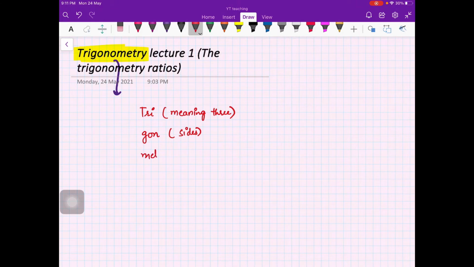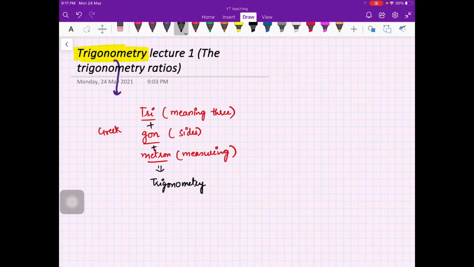Then you have metron, it means measuring. So these are the Greek words, right? You combine them and you get trigonometry, right? So it means three sides, so we are talking about triangles, three sides means triangles, measurement. Okay, so this is something related to measurement of triangles,